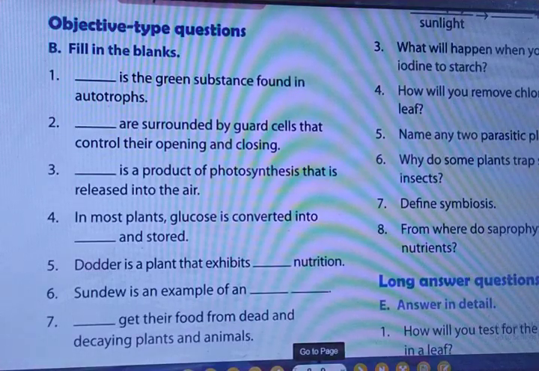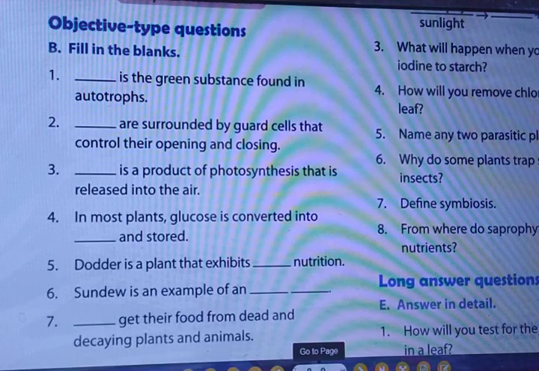Dash is a product of photosynthesis that is released into the air, oxygen. In most plants, glucose is converted into starch and stored. Dodder is a plant that exhibits dash type of nutrition. Can you tell me what will be the right answer about the dodder? Dodder is a plant that exhibits parasitic nutrition. Sundew is an example of an insectivorous plant. Dash get their food from dead and decaying plants and animals. Saprophytes get their food from dead and decaying plants and animals.